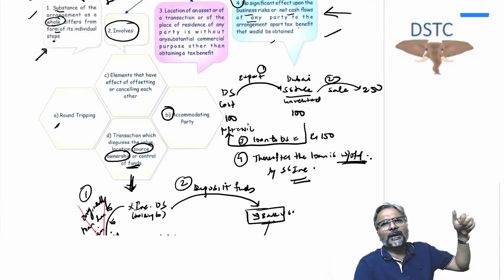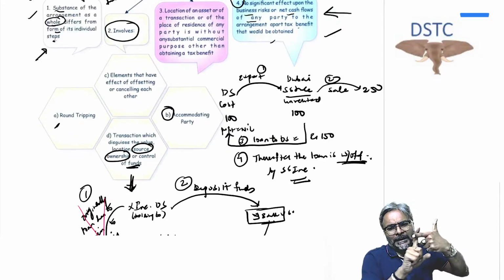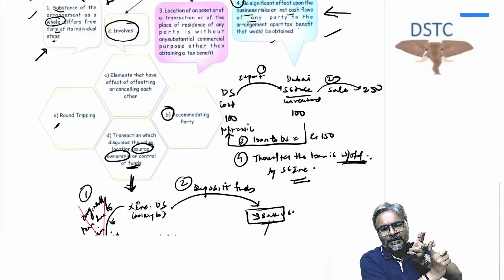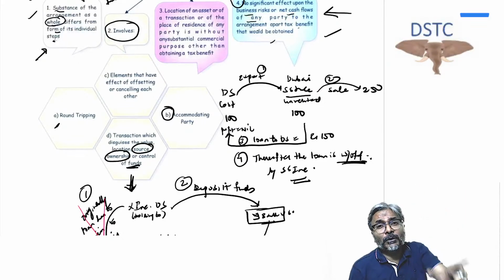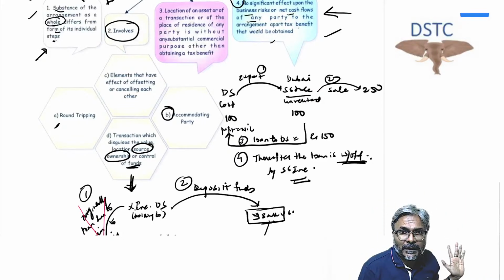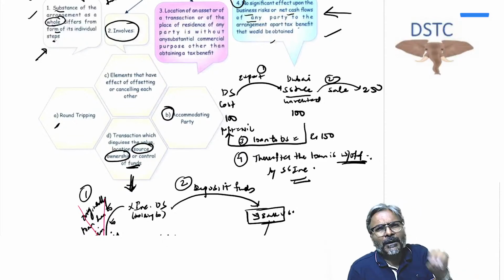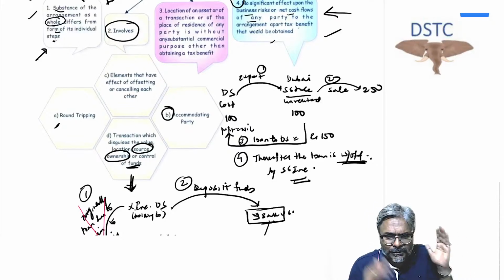Second point has got round tripping, accommodating party, and only one point more, students: transactions which disguise what? The location or the source or the ownership of the fund. Is that clear? Can we revise one more time quickly just to retain this?